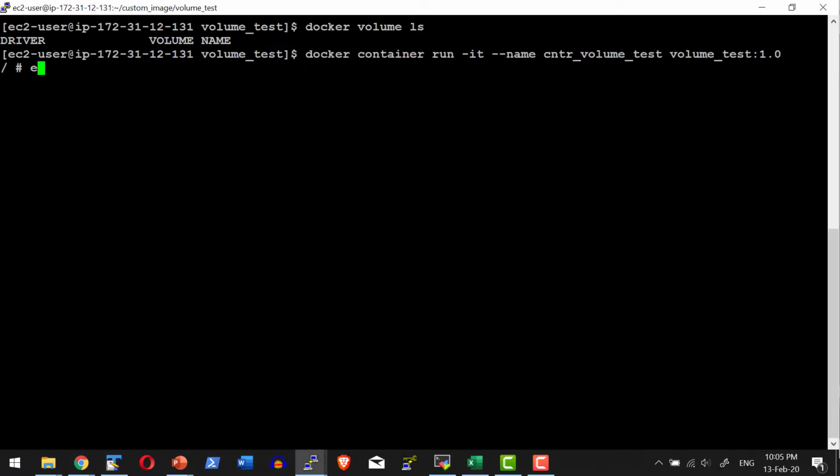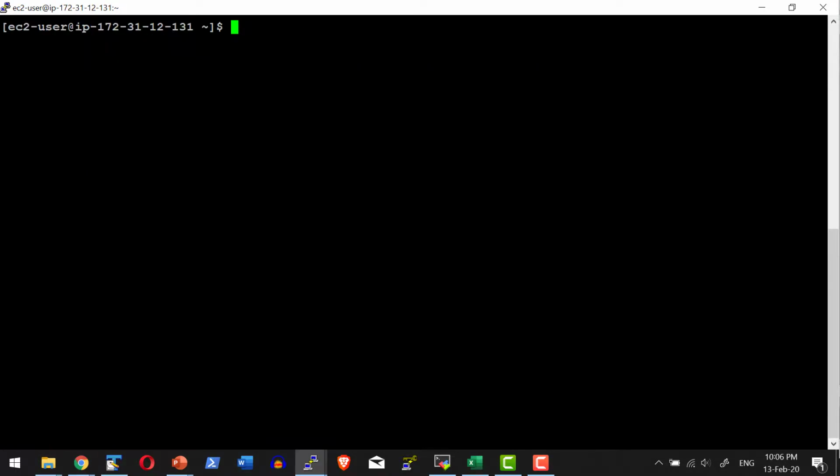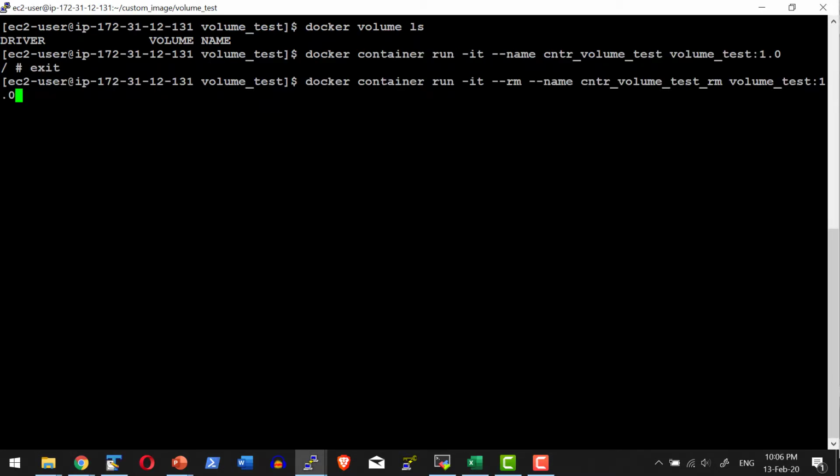Now if I exit out of this particular container, the volume will continue to exist. The reason is because I did not run the container with --rm. Let me list the volumes available. Yes, it is there. Now let me go ahead and create another container where I'm going to use the flag --rm. Whenever I exit this particular container, the volume will also get deleted. So if you're using a volume as a part of the image, be very careful whether to use this flag or not. And especially in production, generally we don't use this flag --rm.